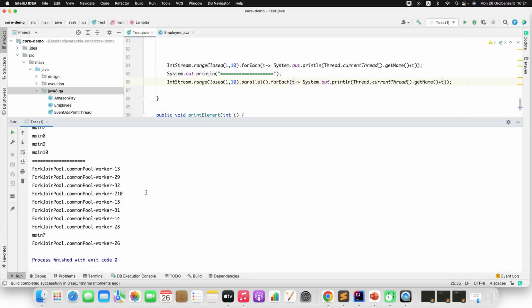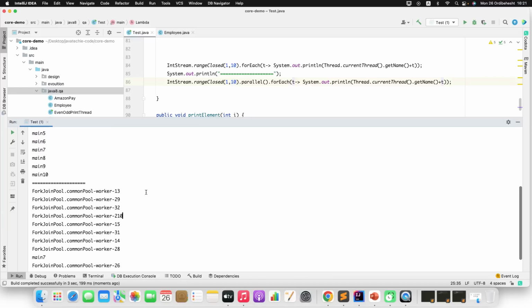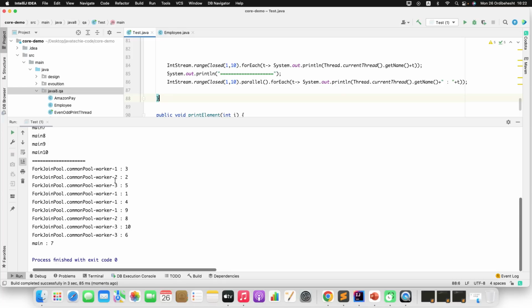And if you observe here, let me show you the number. Okay, so what I'll do, I'll just add some space here because the thread name is appended with the number, so it is not clearly visible. Let me segregate it. So if I run this, again the thread will be different, right? I'll just show you. See here, the worker thread 1 executes 3, 2, 5, 1, 4, 9, 10, 6.